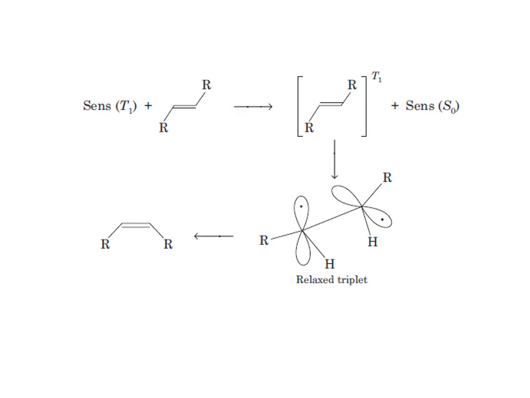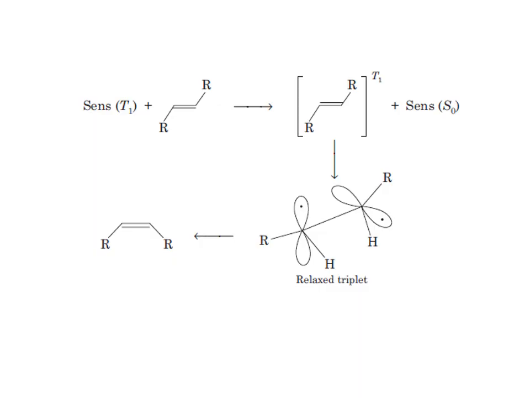The composition of the photostationary state depends very much on the triplet energy of the sensitizer. With sensitizers having triplet energy above 60 kilocalories per mole, the cis-trans ratio is slightly more than 1, but a range of sensitizers having triplet energy of 52 to 58 kilocalories per mole offers a much higher cis-trans ratio in the photostationary state.